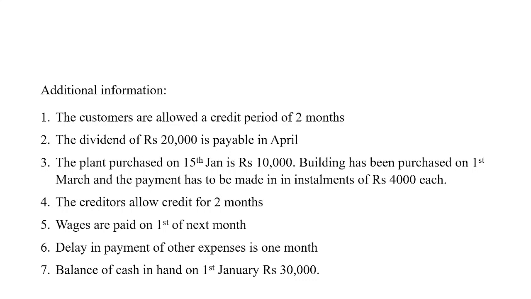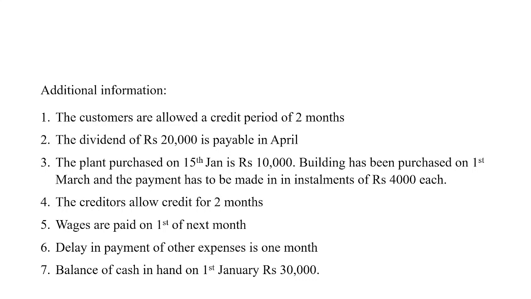So one payment is for the purchase of plant, which is only in the month of January, that is rupees 10,000. Another payment is for the purchase of building and it is on 1st March and it is paid in installments of 4,000 each. So in March and April it has to be paid.